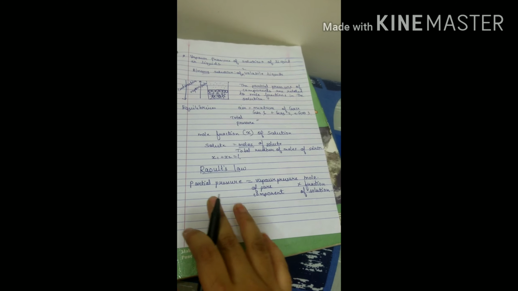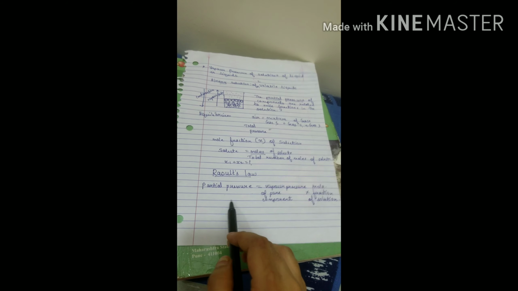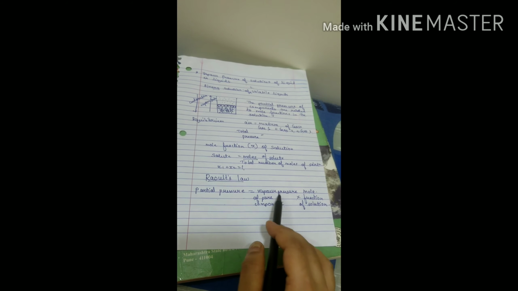So this is what the law says: the partial pressure of gases is equal to the vapor pressure of pure components multiplied by, or the product of, mole fraction of solution.